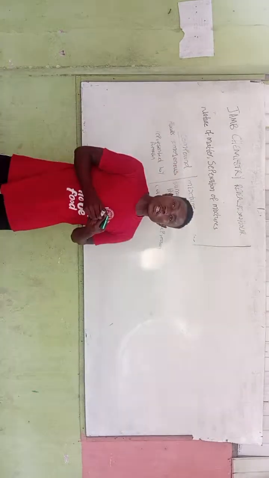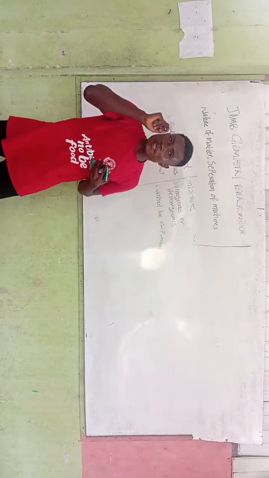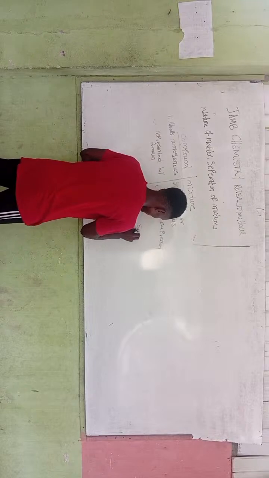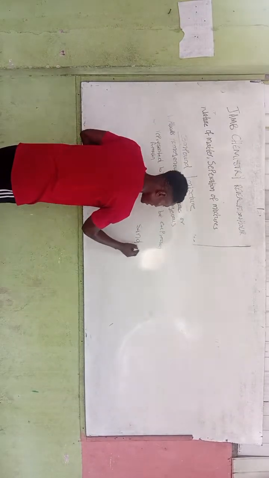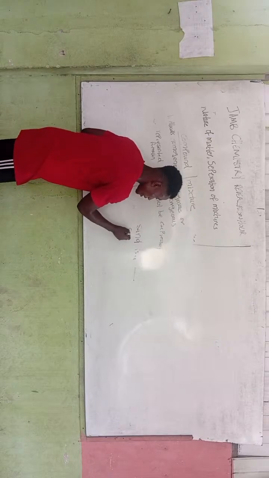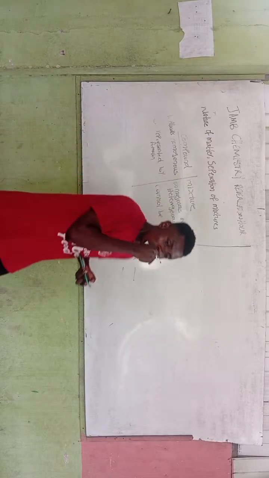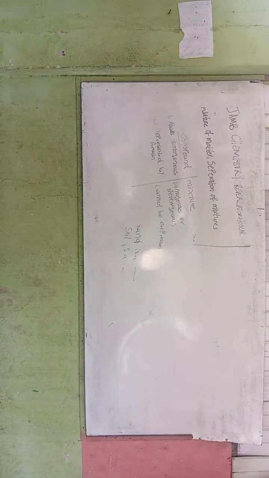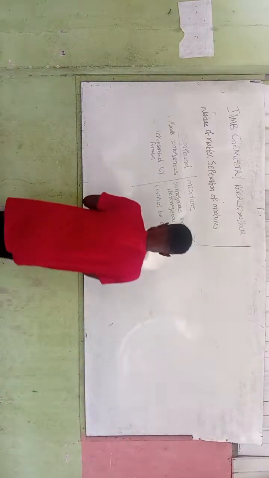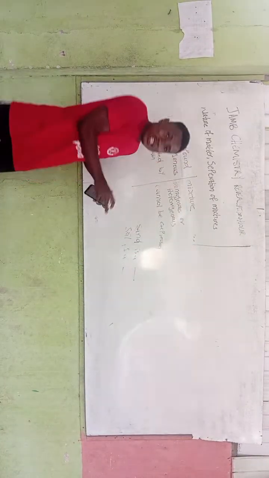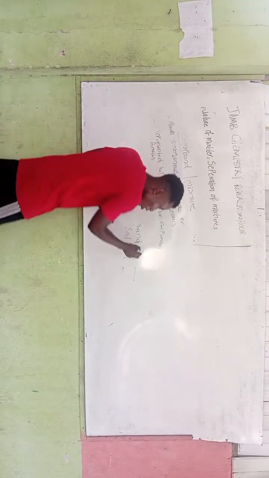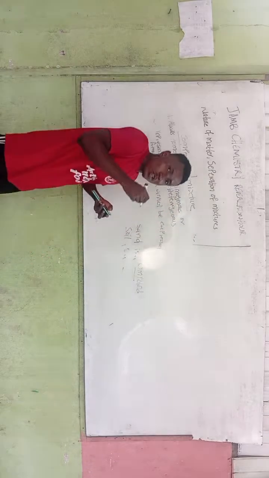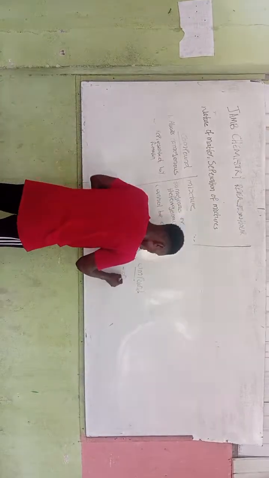So there's a particular question JAMB likes to ask. It says, what is the difference between a compound and a mixture? They say sand is a dash, and soil is a dash. So it is very important that you understand this concept of what sand is and what soil is. Sand is a compound, while soil is a mixture.